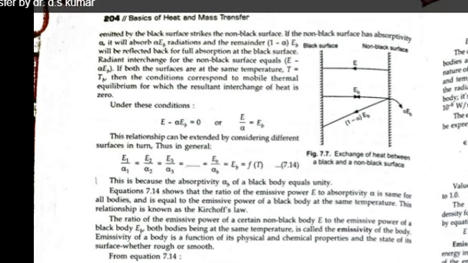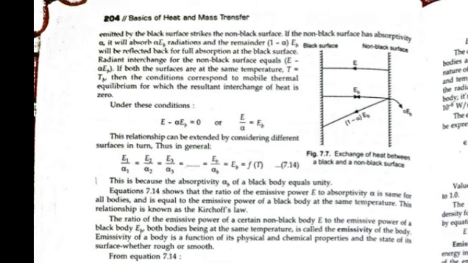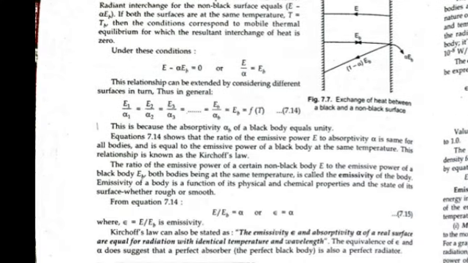From here it is clear that when one body emits radiation and it is absorbed by the other body, alpha amount of radiation gets absorbed here, and the remaining 1 minus alpha continues to the second case. After that this process is continuous. So the ratio of this one is equal to EB. EB means radiation emitted by the black body, alpha is absorptivity, and E is radiation emitted by the real body. So E upon EB is called emissivity.